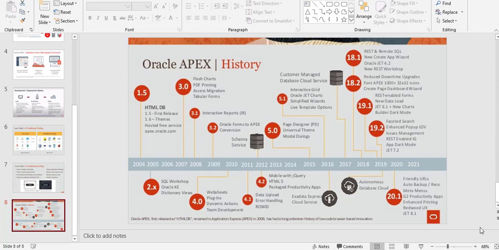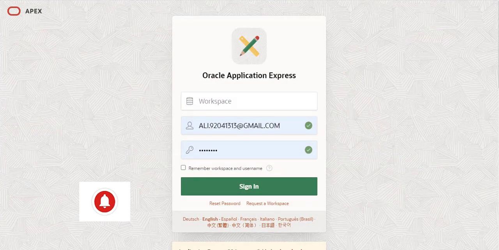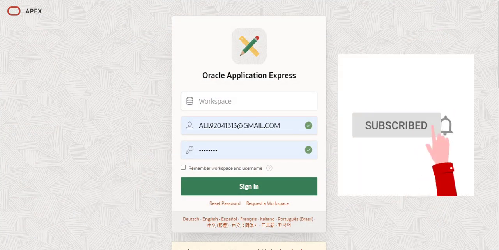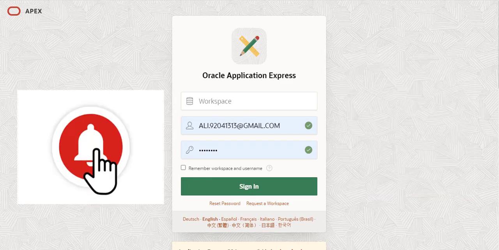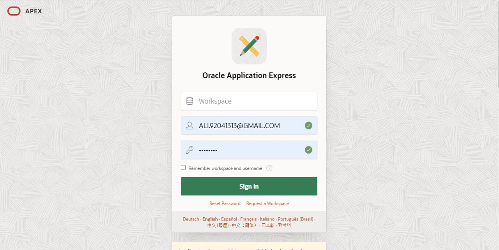Let's start. We move to the real Oracle Apex environment, where we will create our project or application. Here there is a login page where users put their username, workspace name and password. Then the user will be able to log on to the Oracle Apex environment for creating any type of application which you or your organization desire.